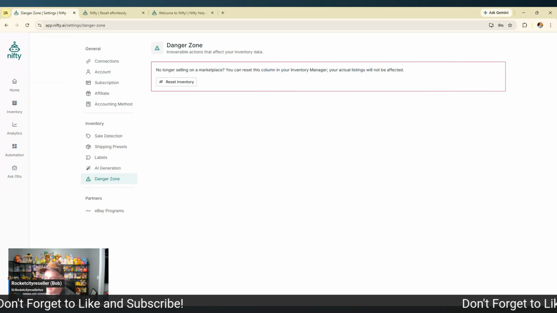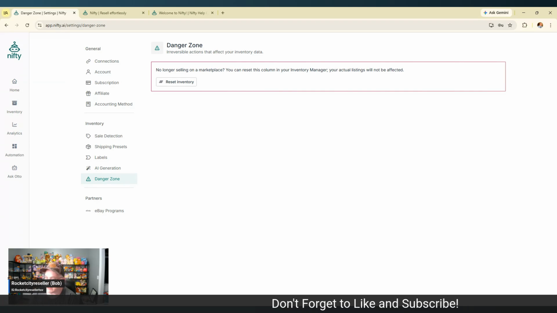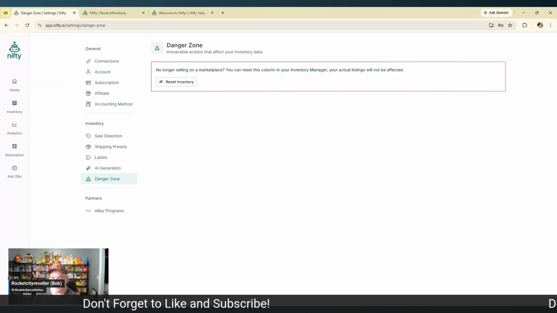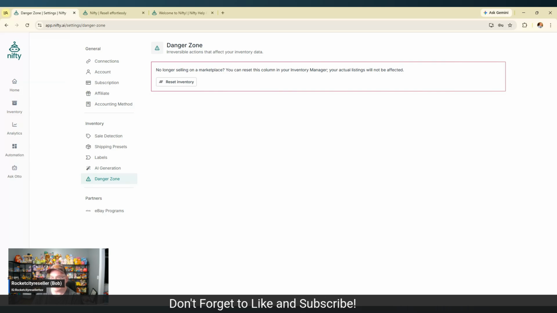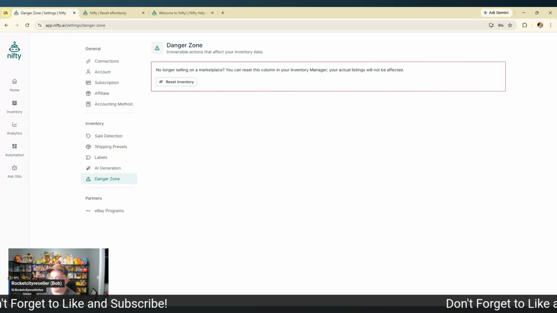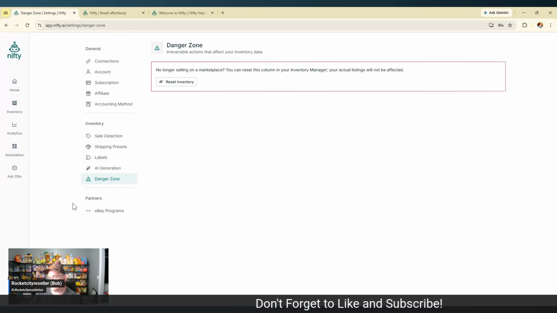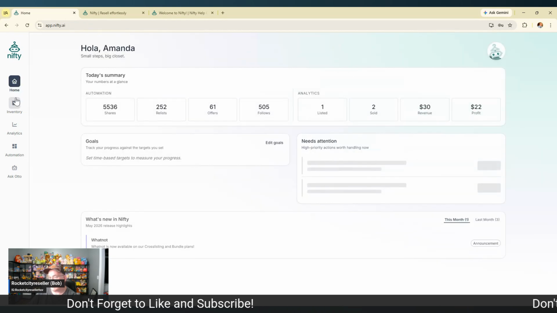We probably could have argued and gotten it back because we were so new to it, but decided to just keep it moving. But the point of that was to say that you can reset your inventory and get rid of Depop as a whole instead of going through every listing and delisting everything. You just drop the platform itself, and you can reset your inventory by doing that. So just know that feature exists, and there's also a partner feature we're not going to go over in this video, but we'll go back to the home.